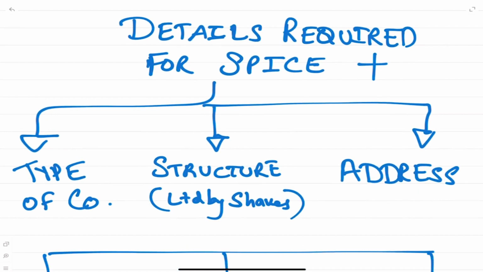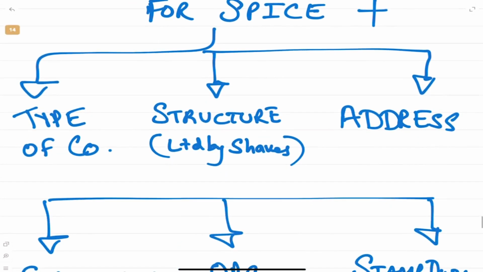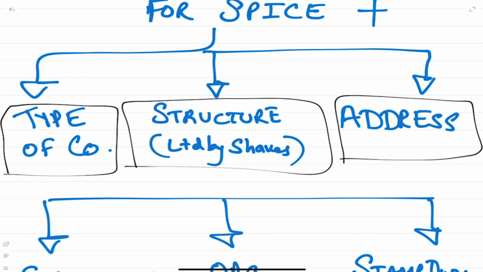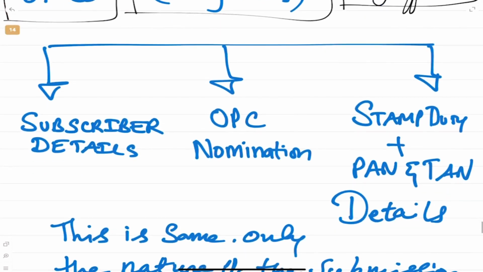Now we go further to details required for Spice Plus. What is the type of company? I showed you in part A. What is the structure, limited by shares, etc. What is the address? This is for registered office. We need to give. Then what are the subscriber details? That is, who are the people who are going to subscribe? Is it individual? Is it body corporate?